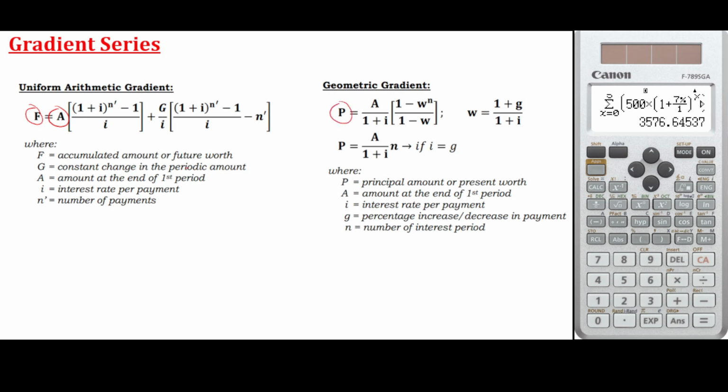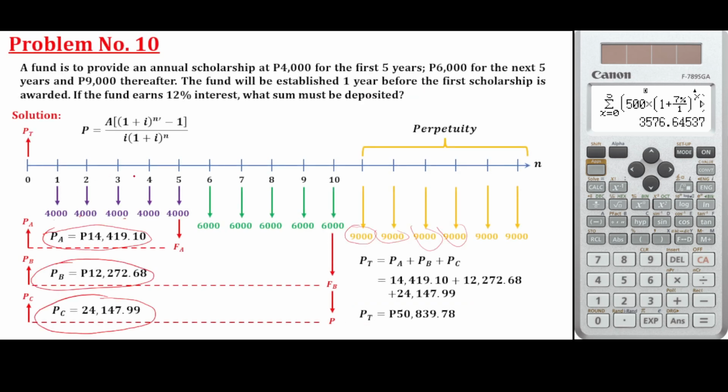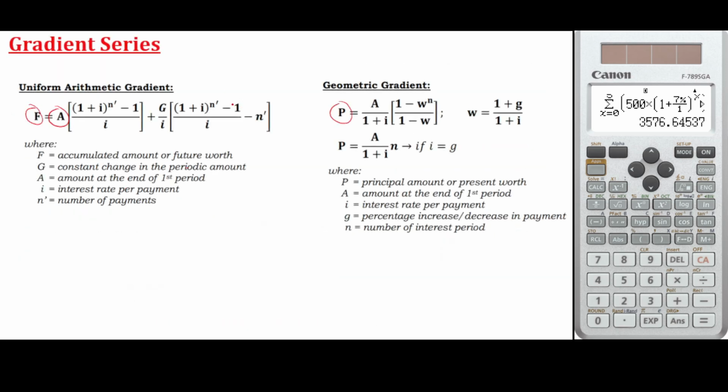Let me discuss later what the uniform and geometric gradients are. Anyway, it is not necessary to memorize these formulas because we have a technique to calculate the future amount for the geometric gradient series and also for the arithmetic gradient series.